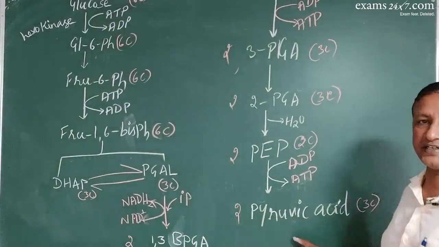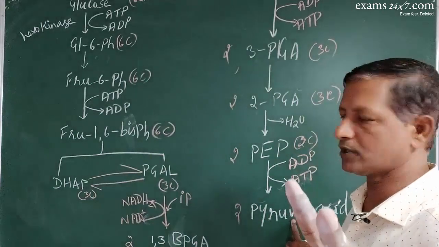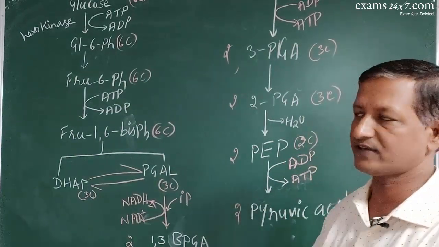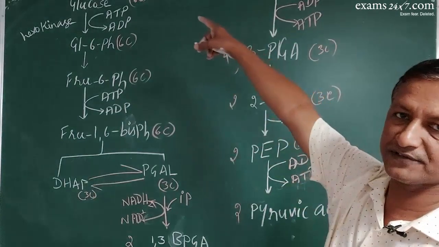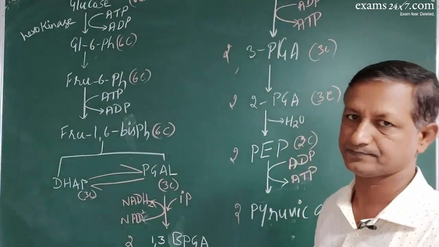Thus the end product is two molecules of the 3-carbon compound pyruvate, or pyruvic acid.